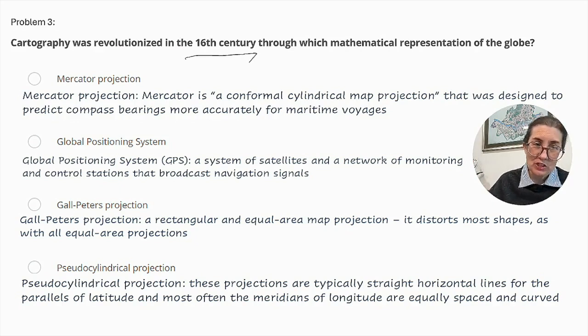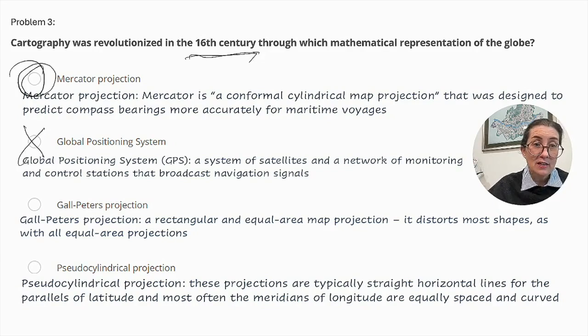Mercator projection, we'll just recap. It was designed to predict compass bearings more accurately for maritime voyages. So I think this is absolutely the strongest candidate. But let's go on. Global Positioning System, GPS, a system of satellites and a network of monitoring and control stations that broadcast navigation signals. And of course, that was not possible in the 16th century. It's a very new technology, so that is not the case.